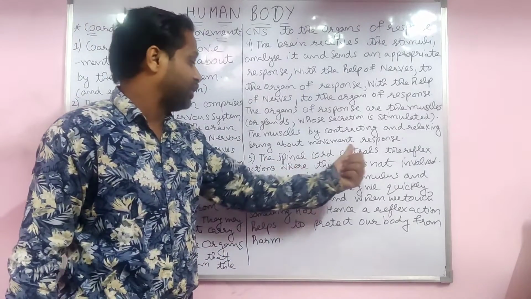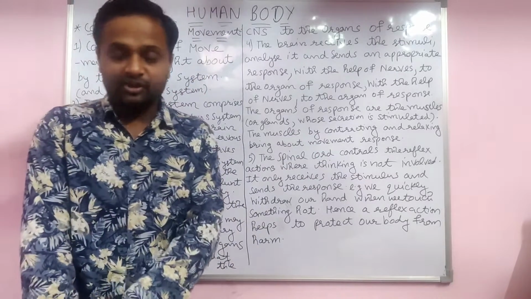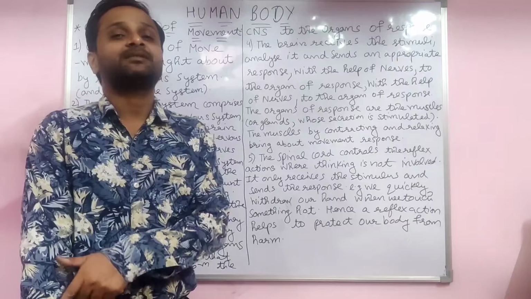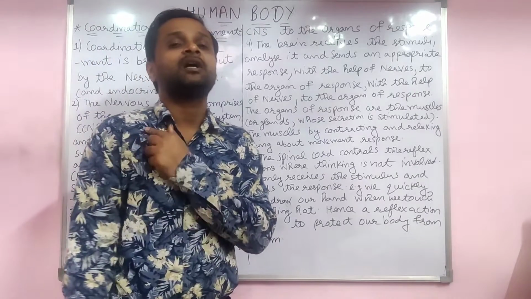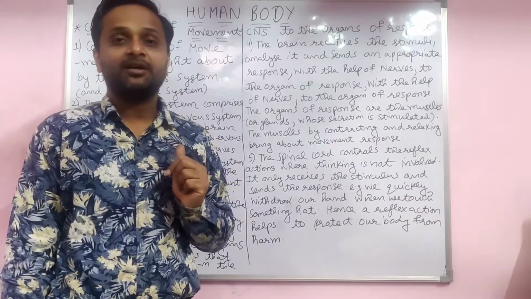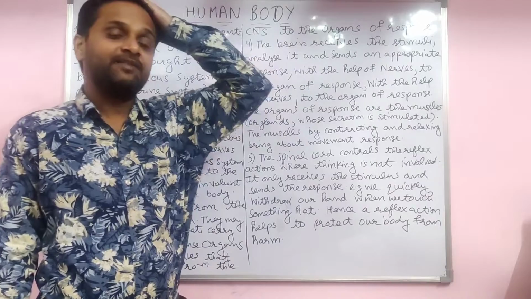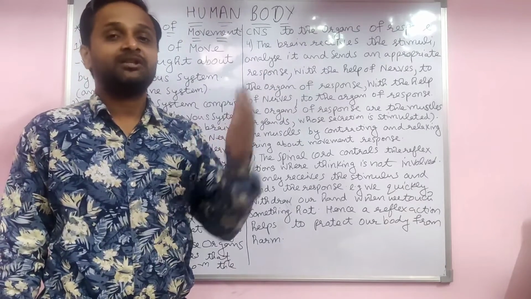The spinal cord controls the reflex action. When a stimulus is sensed by the sense organ, it is sent by sensory nerves and sensory neurons to the spinal cord, and the response is given to the muscles through motor neurons.